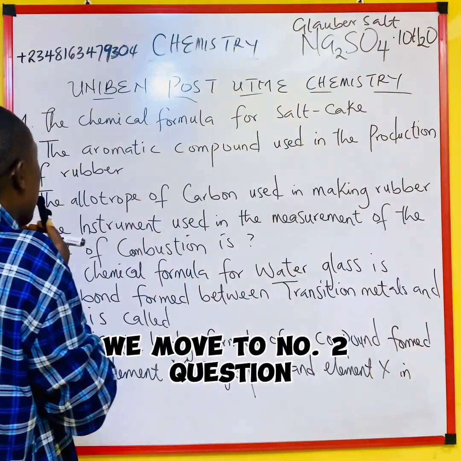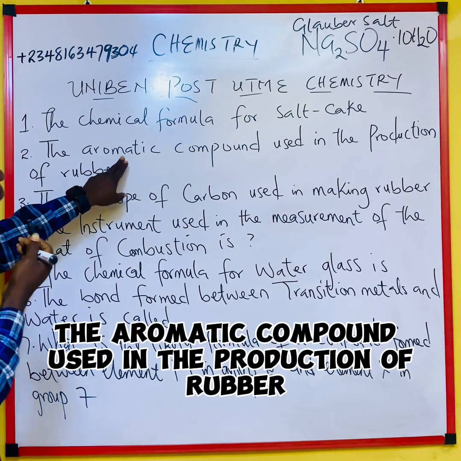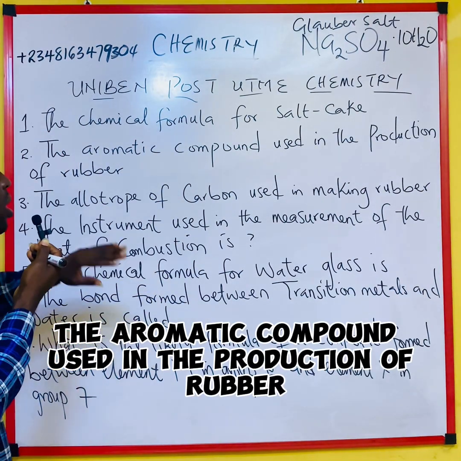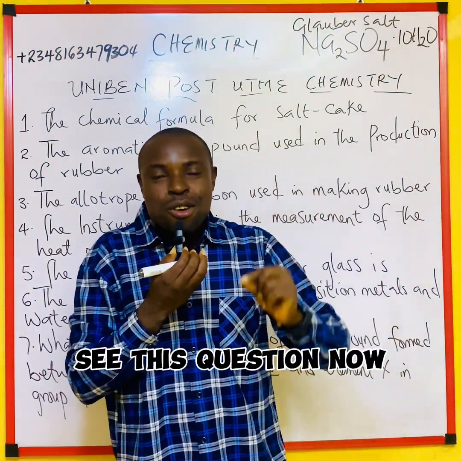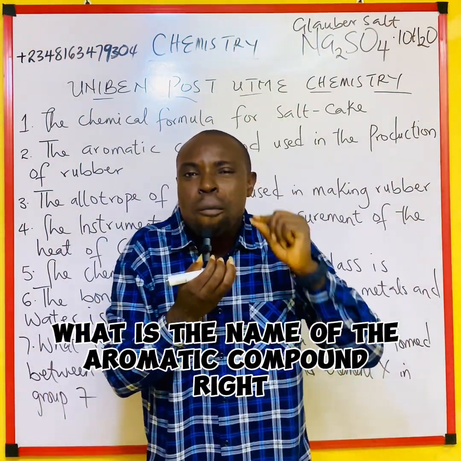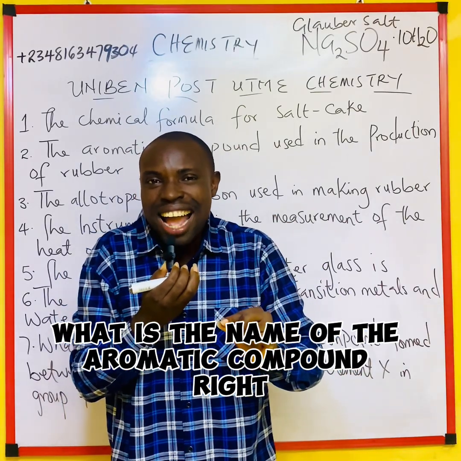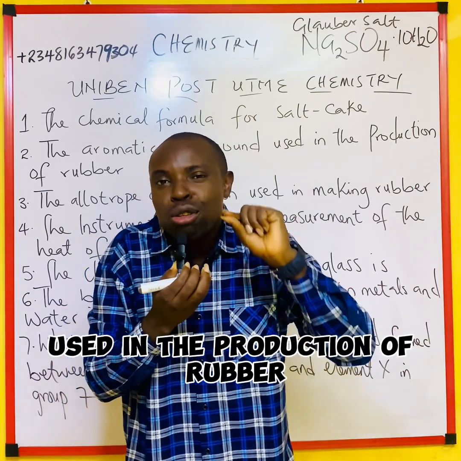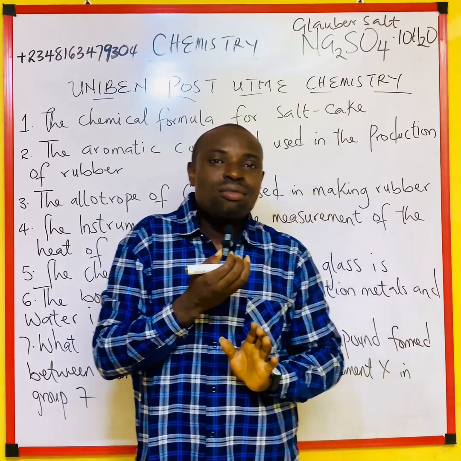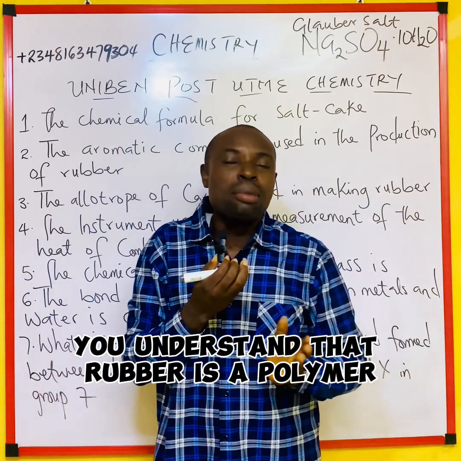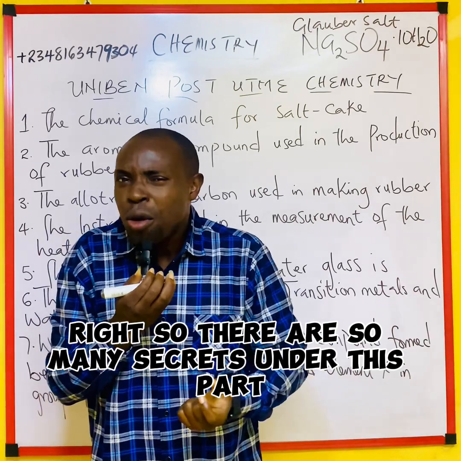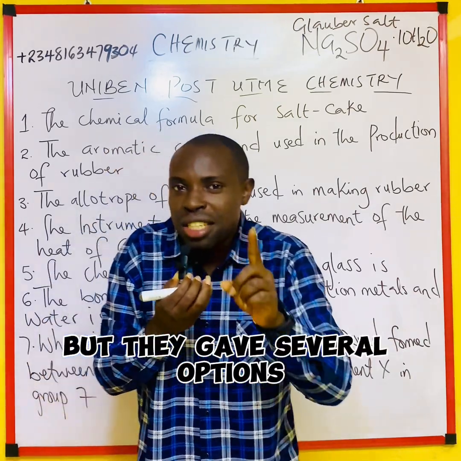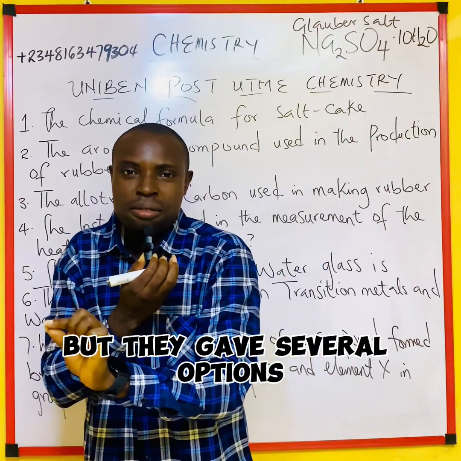We move to question 2, which says the aromatic compound used in the production of rubber. See this question now. What is the name of the aromatic compound used in the production of rubber? You understand that rubber is a polymer, right? So there are so many secrets under this part, but they gave several options.